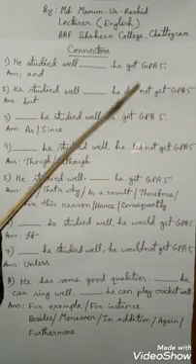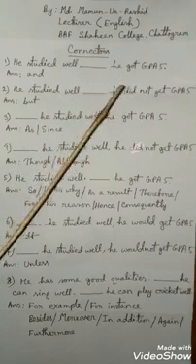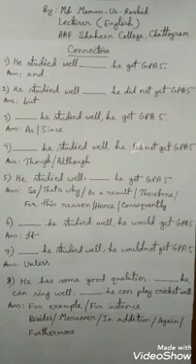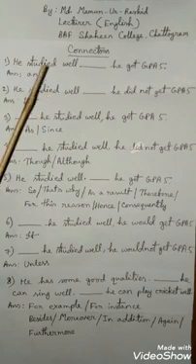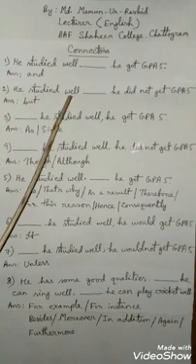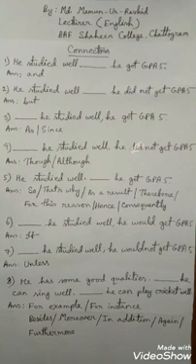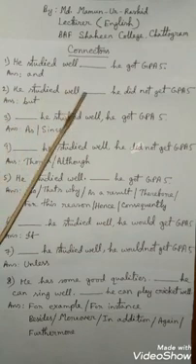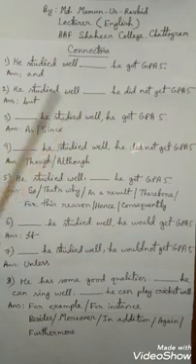But if the result is not okay, that means totally opposite to our expectation, then what will you use? You have to use "but". After studying well, everyone expects GPA 5, but here he studied well, yet he did not get GPA 5. That means the result is totally opposite to his expectation. That's why you have to write "but". I think you have understood.